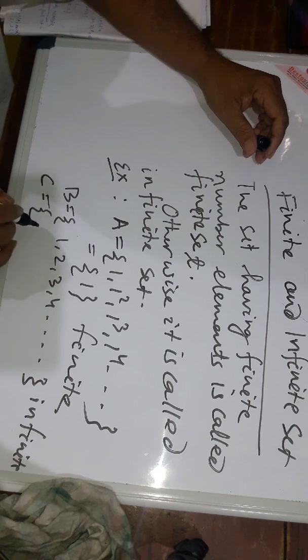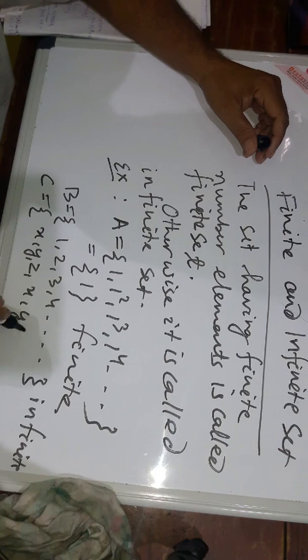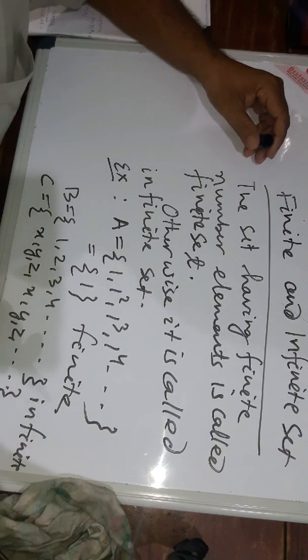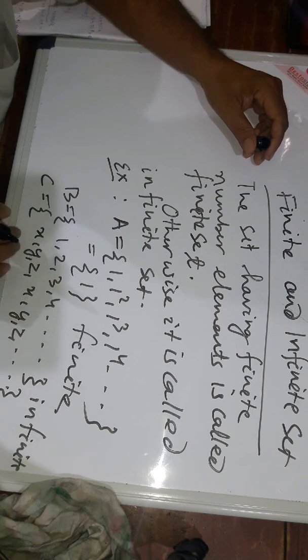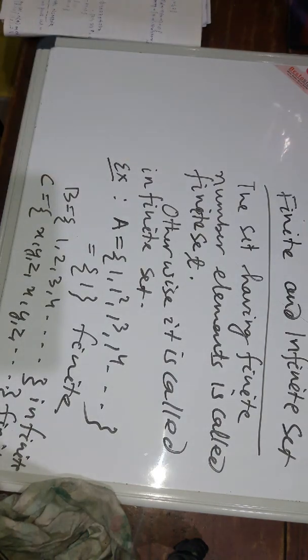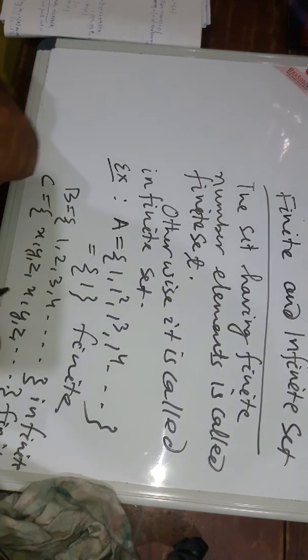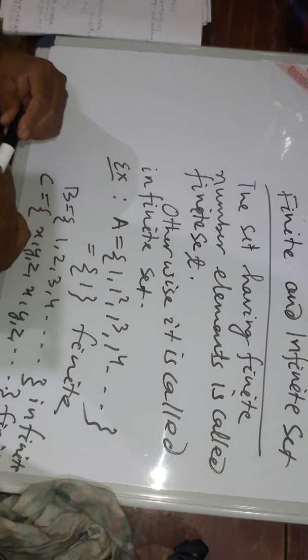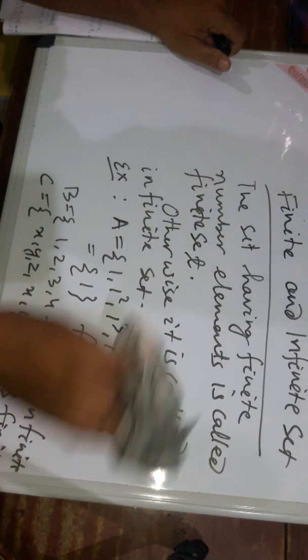C set: x, y, z, x, y, z, x, y, z. Here x, y, z are repeated, so only 3 elements are contained, so it is a finite set.